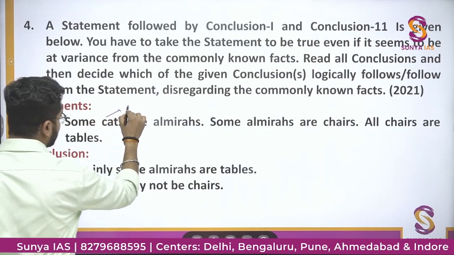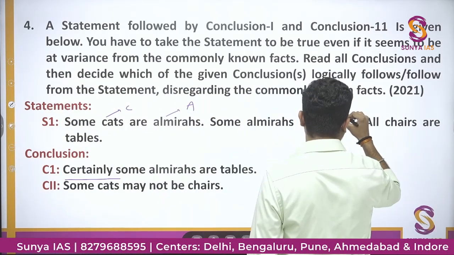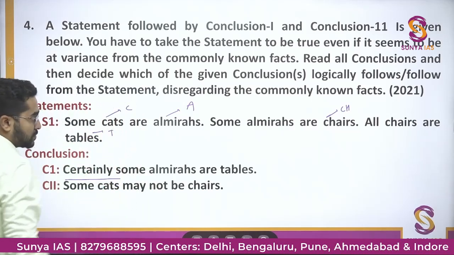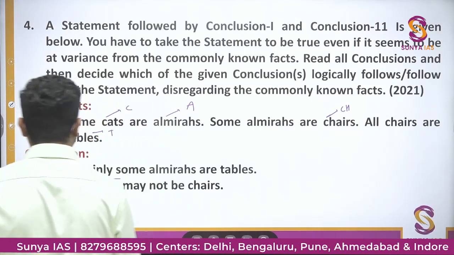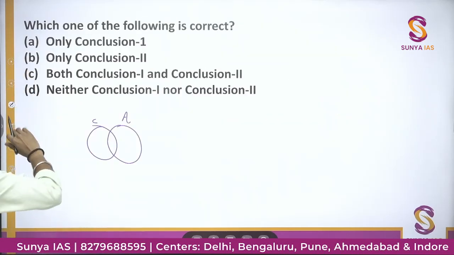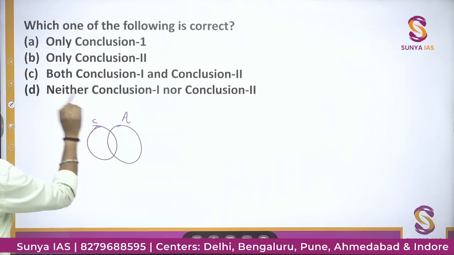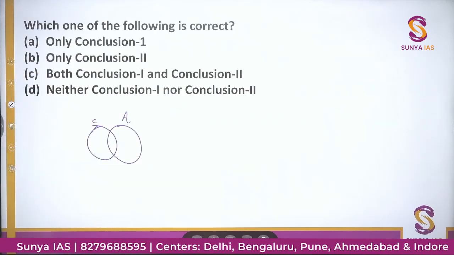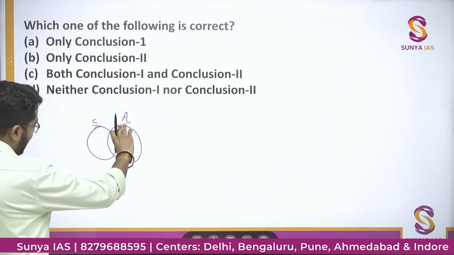So cat is C, almira is A, chair is CH, and table is T. These are abbreviations in the short form. Some cats are almiras. So I'll make a general Venn diagram. Some cats are almiras. Some almiras are chairs. Now you can see some almiras are chairs.